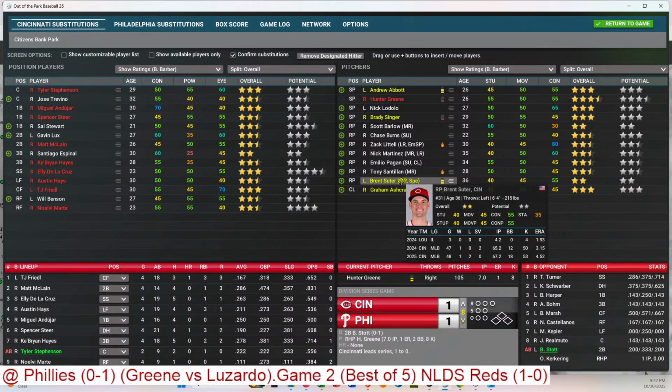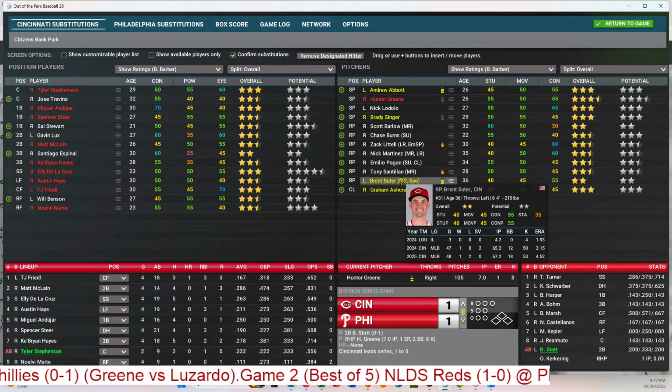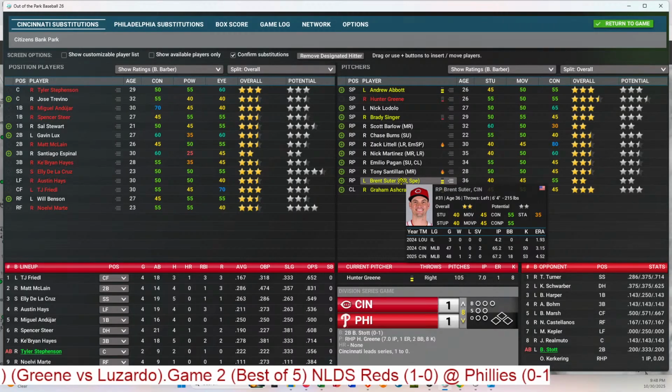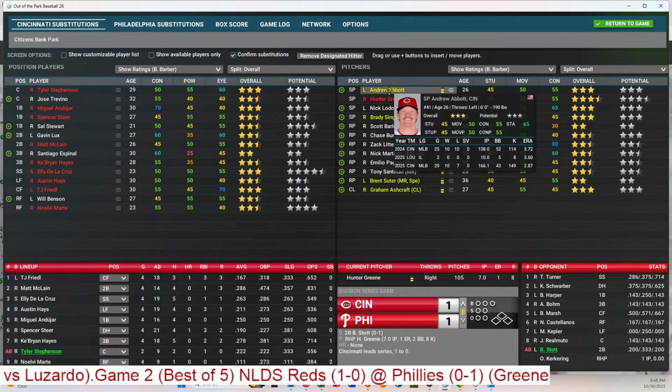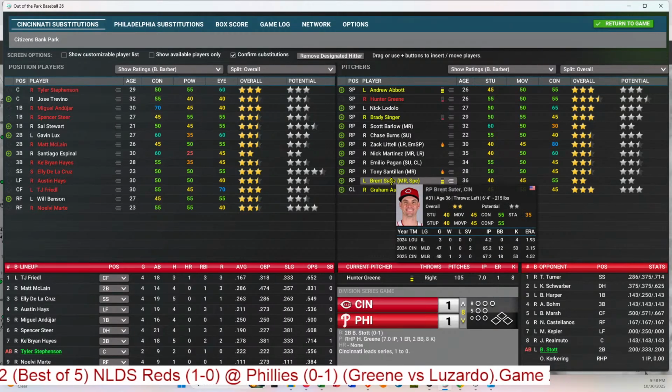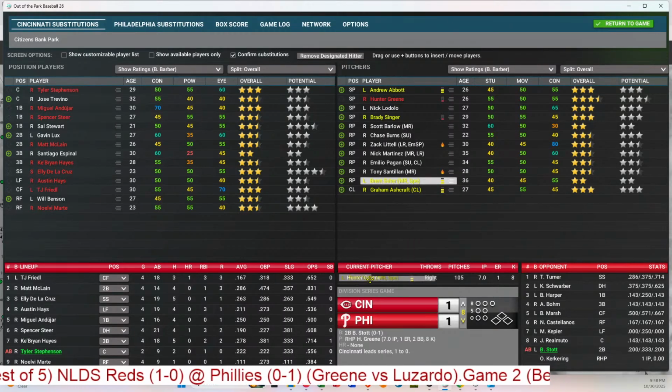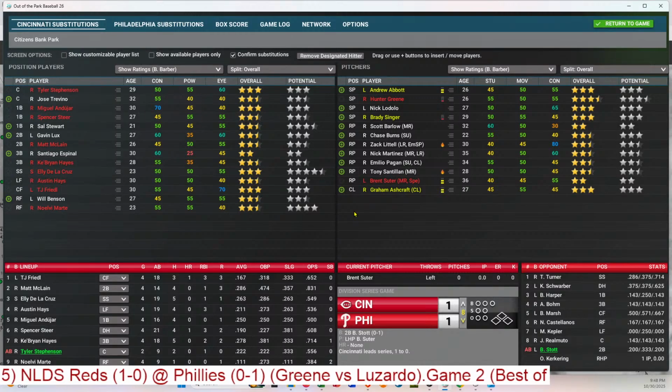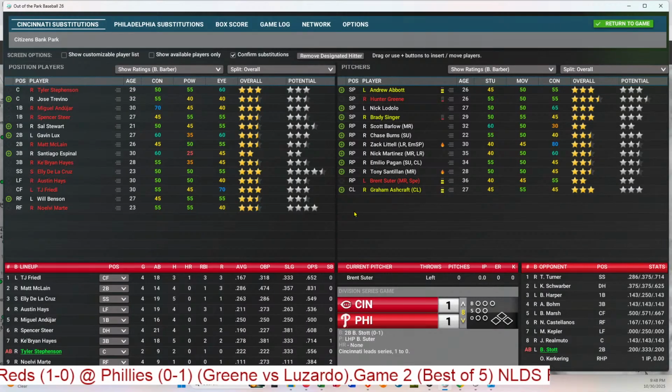What's Suter? Did he pitch in the first game? I think he did. Yes, he did. Ooh. I think they're going to bring in Suter to pitch. Abbott's also available, too, but he's more of a starter. So they'll bring in Suter. Hunter takes his place in the dugout, and Suter will come in. A left-hander. Pitched in the first game.